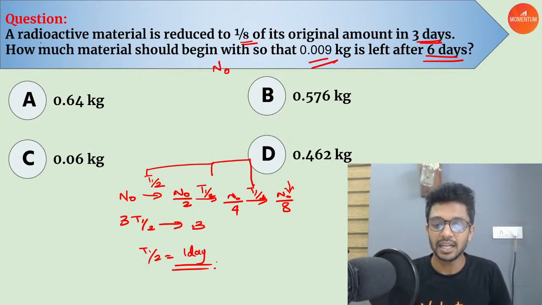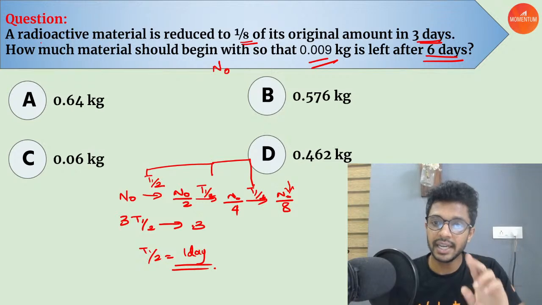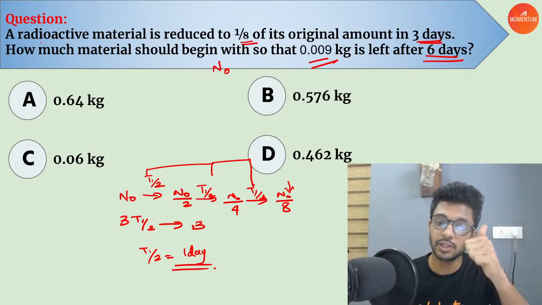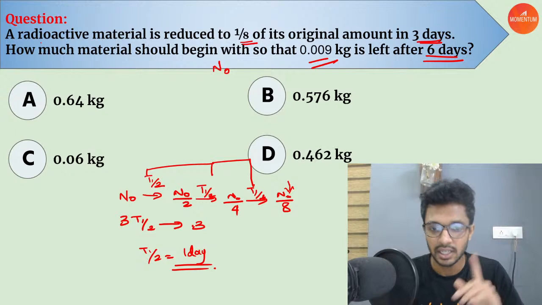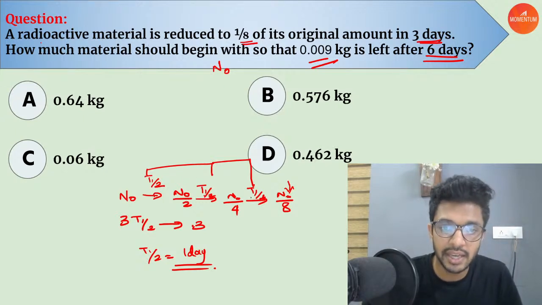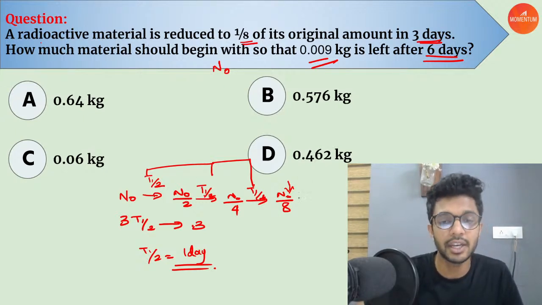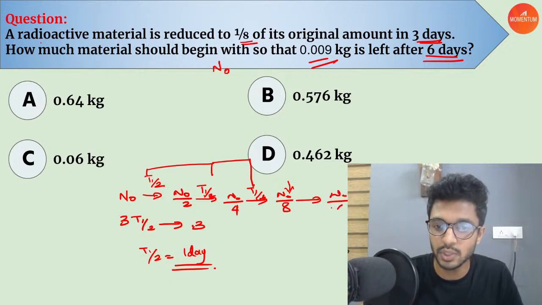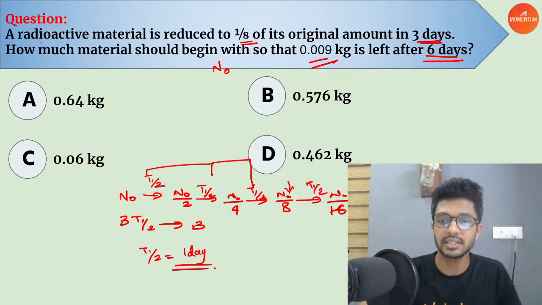Understood? Okay, so in 6 days, one half-life is 1 day. In 6 days, it corresponds to 6 half-lives, isn't it? Right. So when 3 half-lives or 3 days are done, we'll have N naught by 8. On the 4th day, half of it again, that is N naught by 16. One more half-life, N naught by 32. One more half-life, N naught divided by 64.